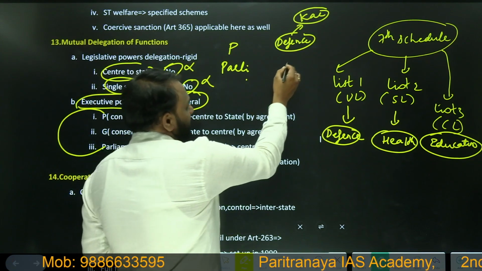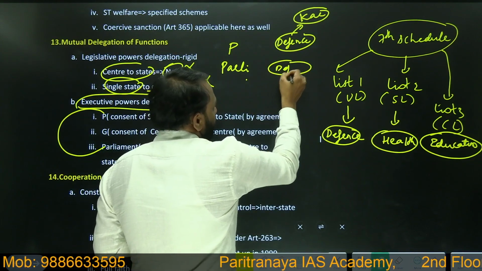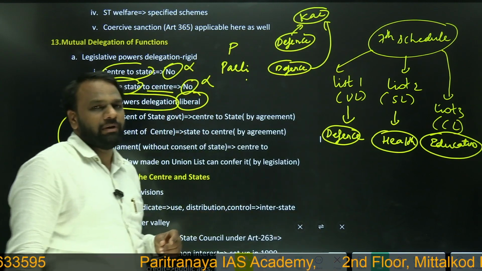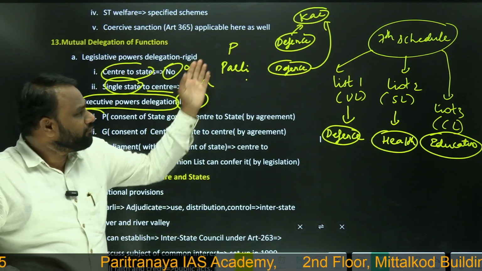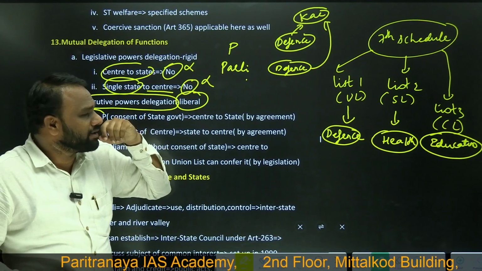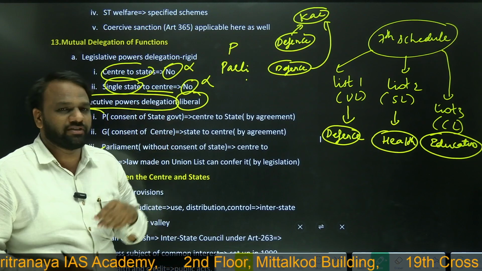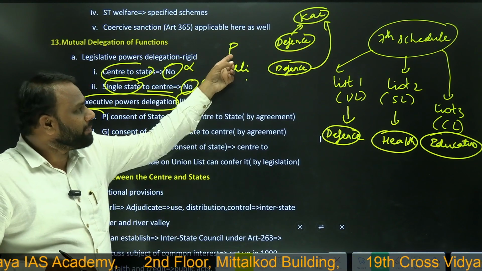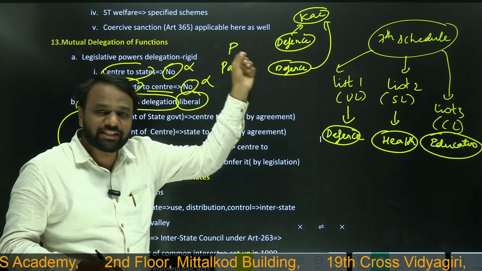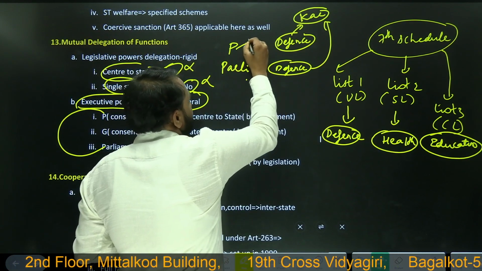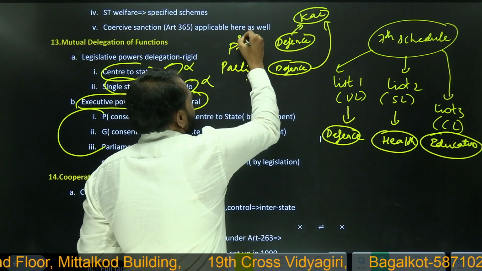Similarly, parliament can say that defense related things, Karnataka will implement it. Then what is the difference? If the president and parliament, both of them can delegate the powers to the state government, then what is the difference? The difference is that whenever the president is delegating the executive powers to the state, then the president has to take permission of the state government. Okay, so permission is required.